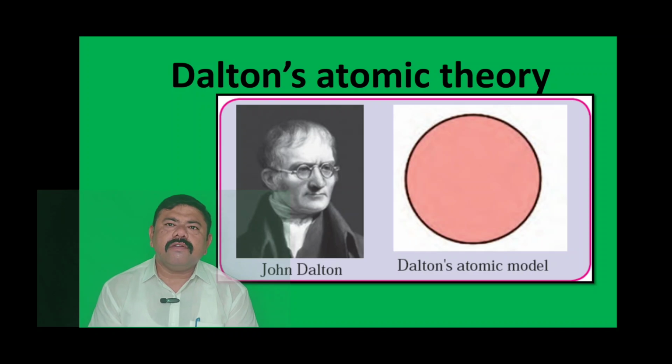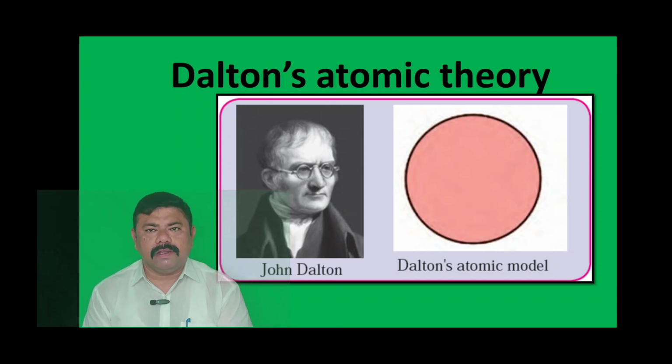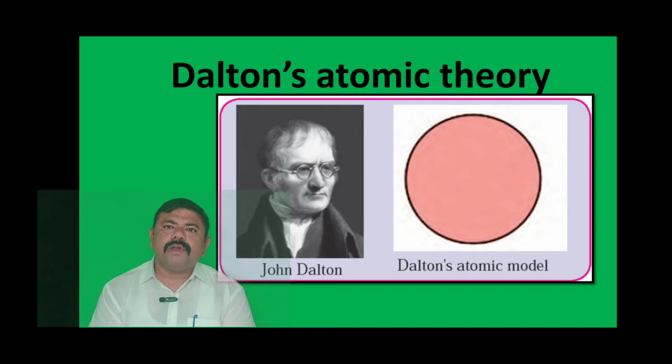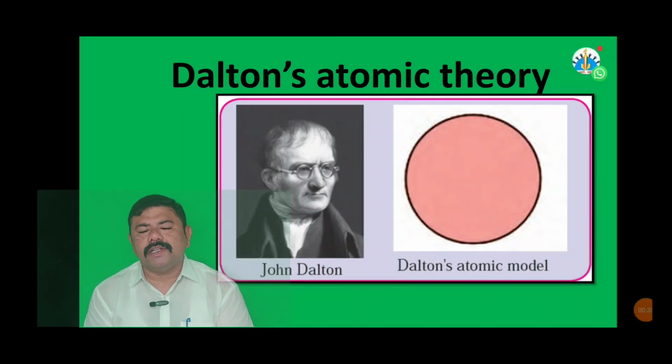Remember, Dalton put forth the atomic model, and in his model he said that the atom is a rigid, solid, spherical structure. So on the basis of his explanation, the atom was a rigid structure.